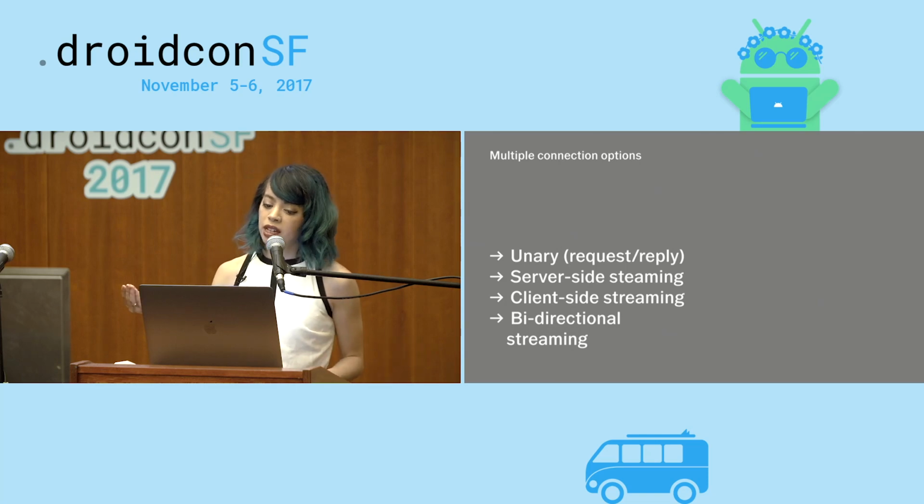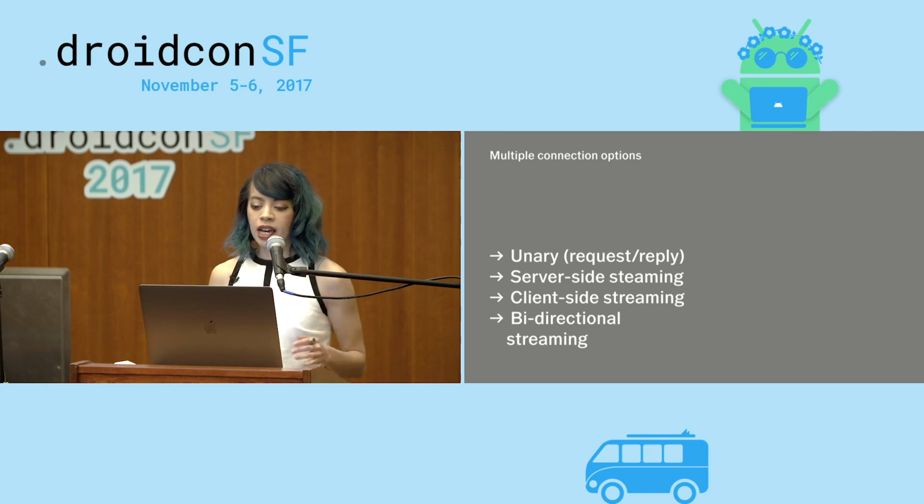You can do it the other way, where the client will stream to the server, and the server will continue reading the messages until it's finished. Or you could do both at the same time, have the client and server streaming to each other in whatever order you would like. This sort of thing is ideal for creating a chat app, for example, or large uploads or downloads. And gRPC makes it really, really easy. It generates code for you to do this easily.